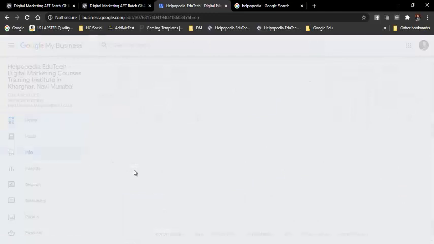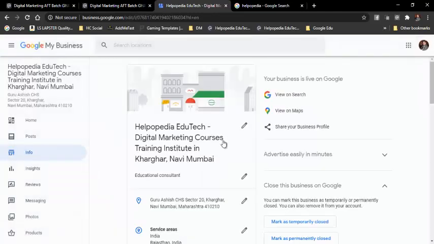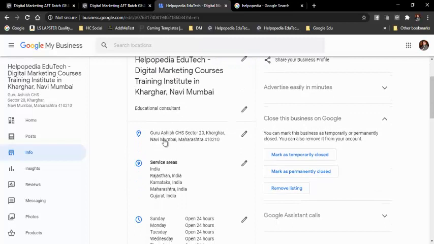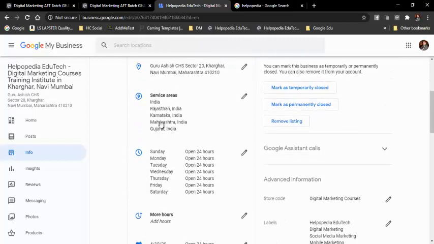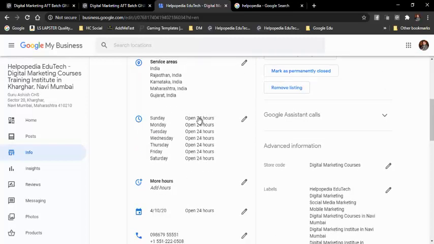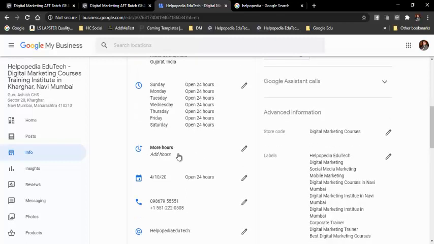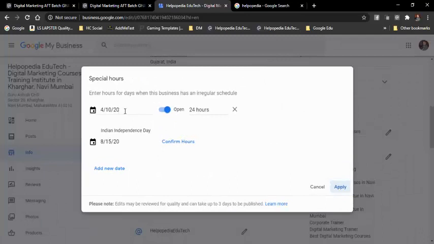Okay, so this is the information, and over here you can see the name that I have added, the address, and the service locations I have added. Then this is the day time, so it's open 24 hours, and I can add more hours if I want. Over here are some special hours. This date, 4/10, is open 24 hours again. Independence Day I need to confirm. On Independence Day we are closed, and I can click on apply. So that I can do.